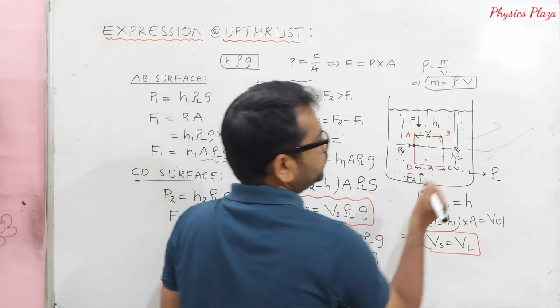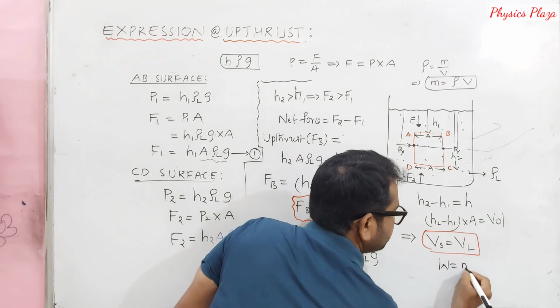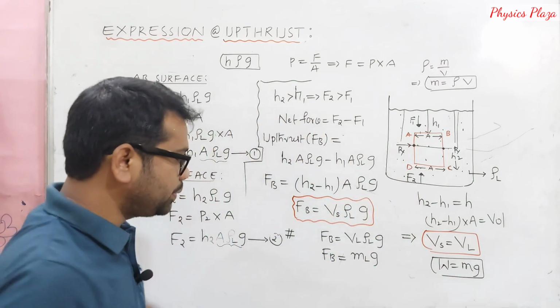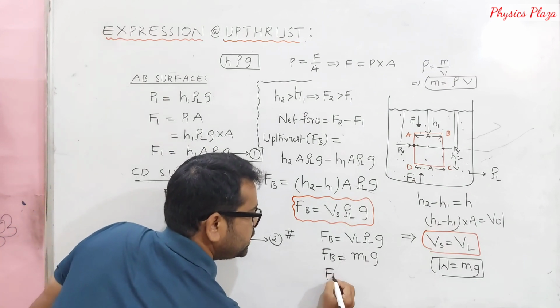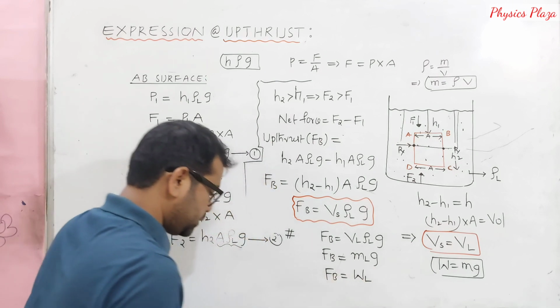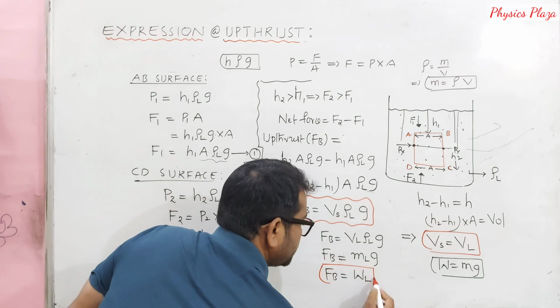And also children, we know that W is equal to mg. So this can be written as Fb is equal to WL. Children, this is a very important conclusion.